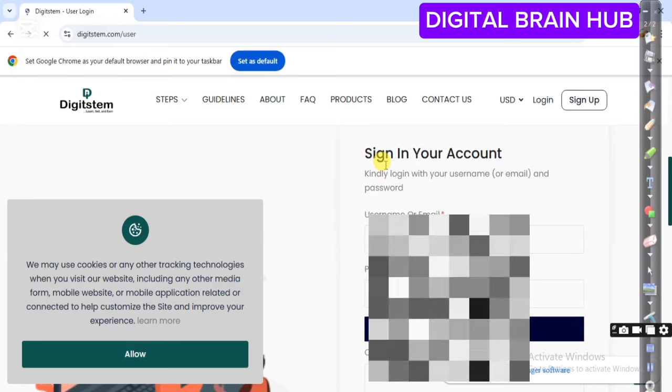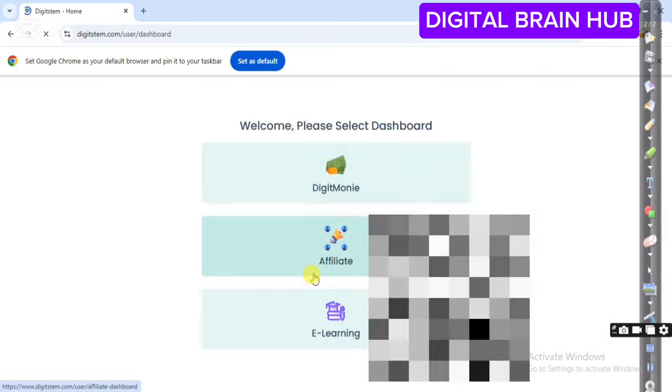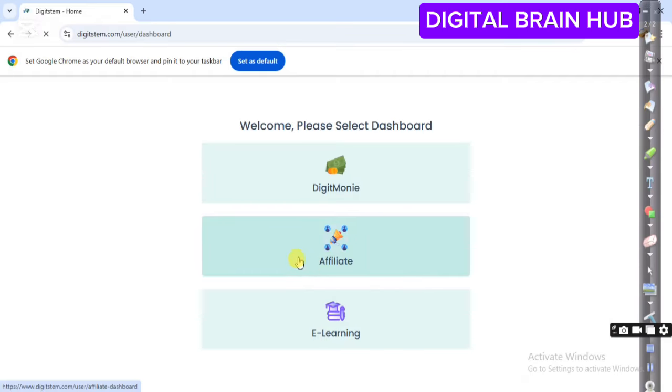So let me enter the number here. The dashboard. I believe you can see that. So we have Digit Money, we have affiliate, and we have e-learning. I believe that Digitstem is one of the best affiliate marketing platforms because when you find yourself on the platform of Digitstem, we have the e-learning center and we have the affiliate products. I believe you understand that. So let me click on the e-learning and see where it's taking us to.